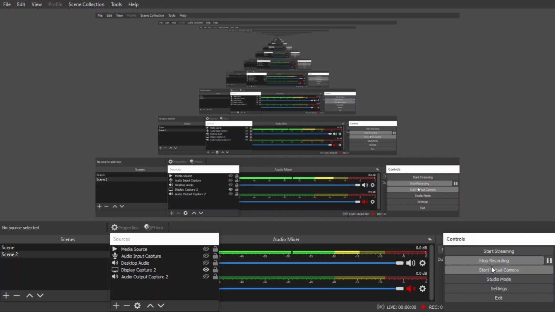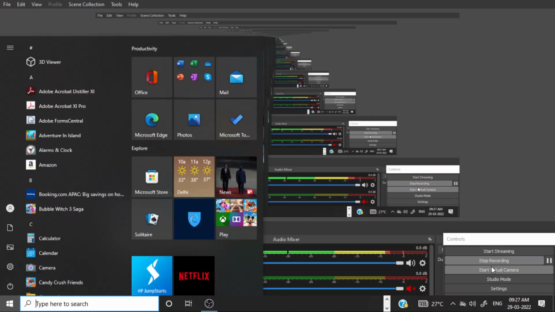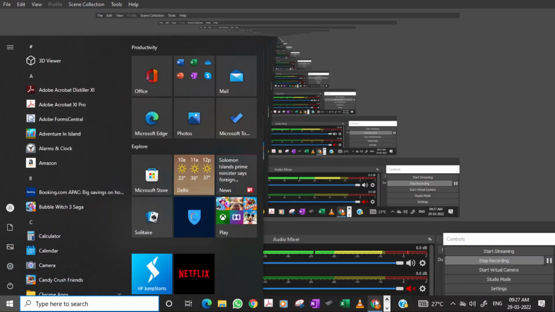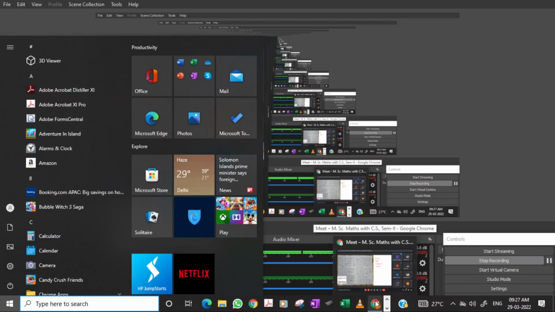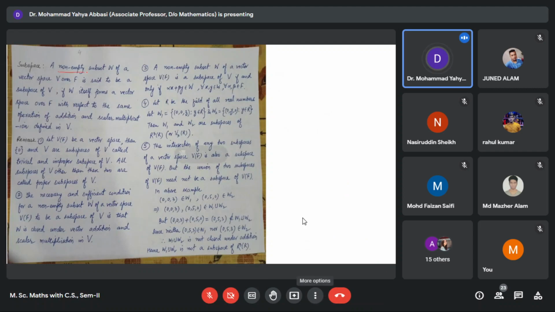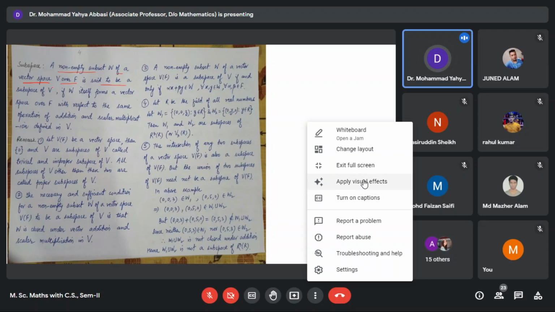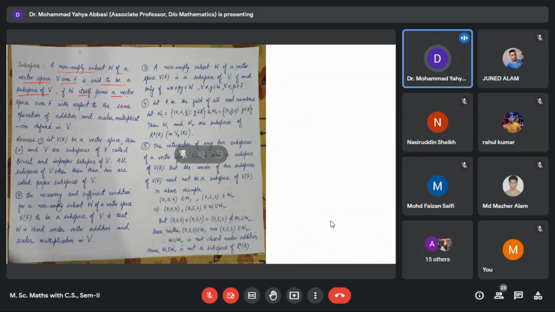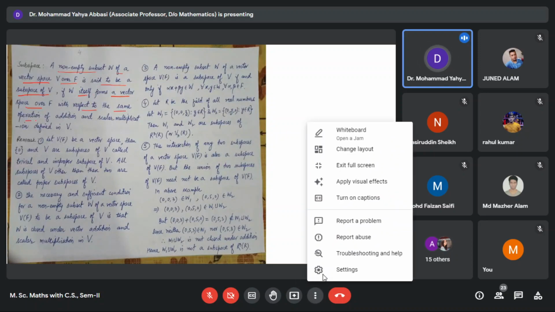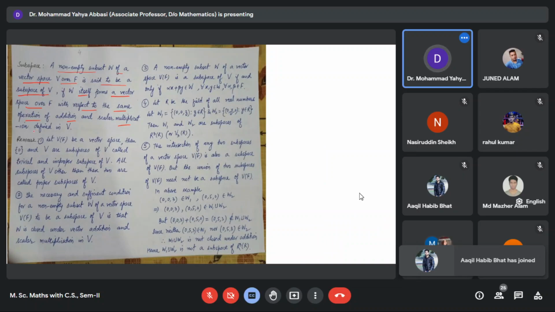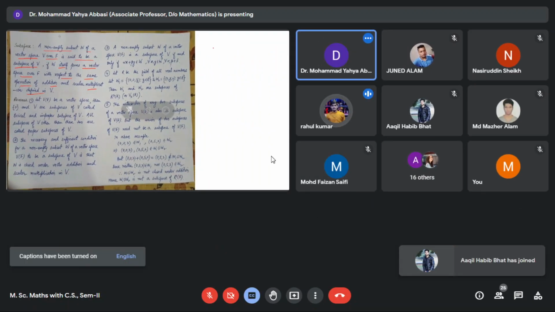A subset H of a group G is called a subgroup of G if H itself forms a group under the same binary operation. The same definition applies to a subspace also. A non-empty subset W of a vector space V over a field F is said to be a subspace of V if W itself forms a vector space over F with respect to the same operation of addition and scalar multiplication defined in V.